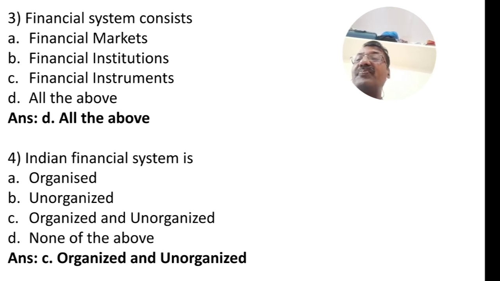Question number 4. The Indian financial system is option A organized, option B unorganized, option C organized and unorganized, option D none of the above. The correct answer is C, organized and unorganized. So the Indian financial system consists of organized and unorganized systems.